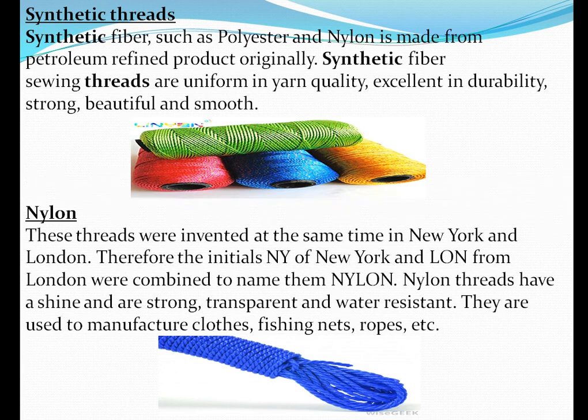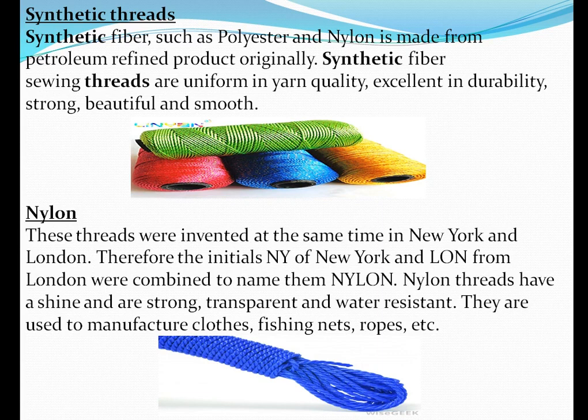Now next is nylon. Nylon is a thread which was invented at the same time in New York and in London. The initials NY were taken for New York and LON for London. At the same time, in both places the thread was invented.